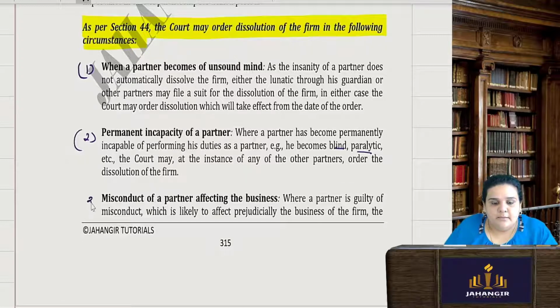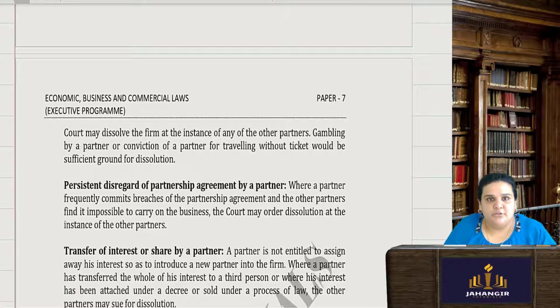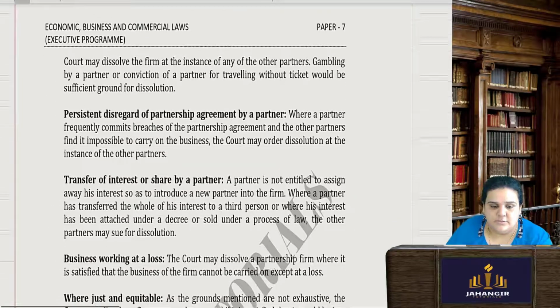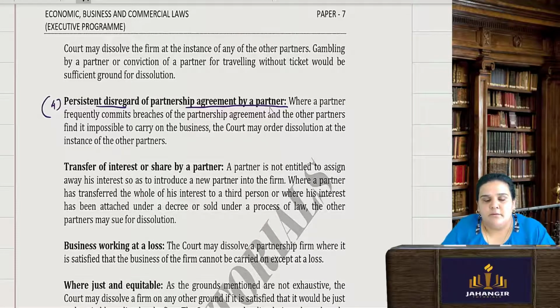Third, misconduct of a partner which is affecting the business prejudicially, constantly. Gambling, conviction, some other kind of fraud, any other grounds, it will be sufficient for the court to order dissolution. Fourth, persistent disregard of the partnership agreement by a partner. Whatever is written in the agreement, if that particular partner commits breach of that agreement on a constant basis, then the court may order dissolution.